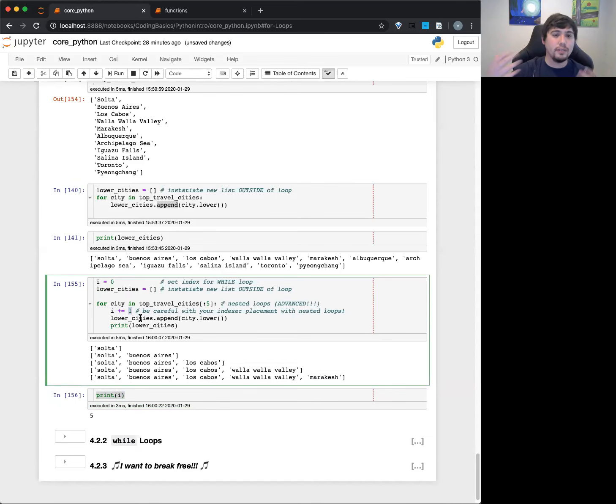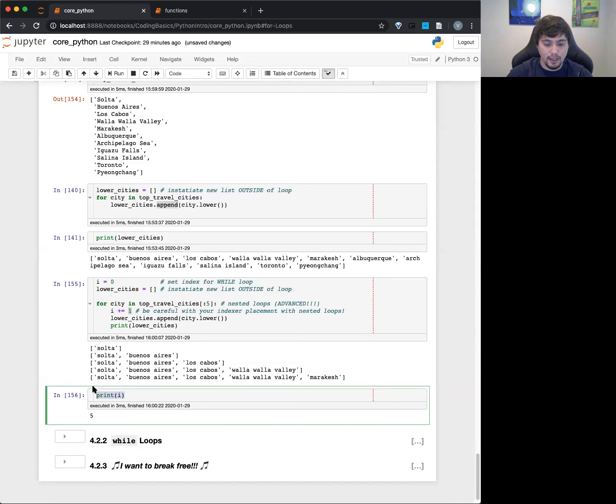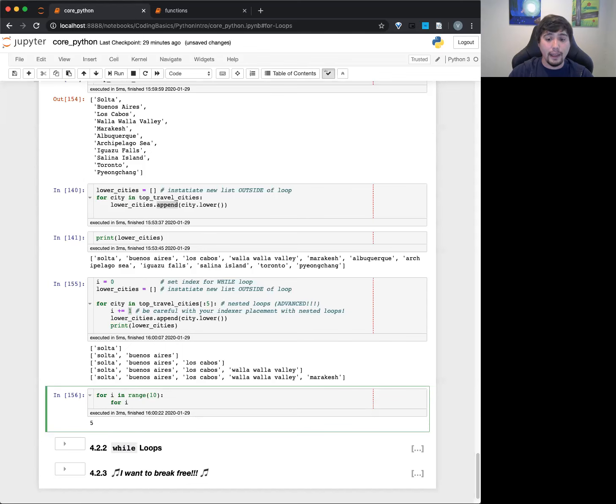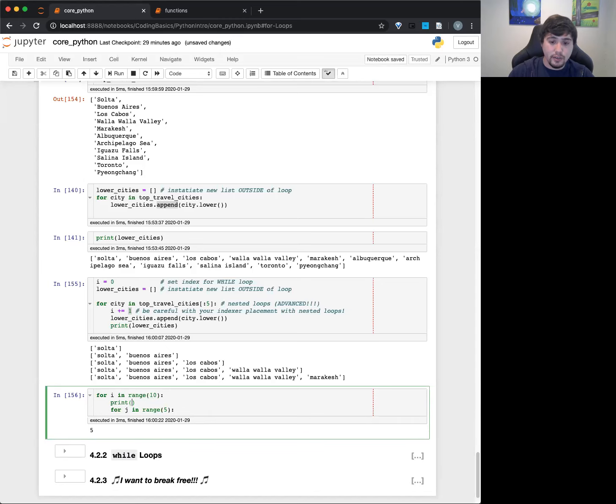You can even do nested for loops. So for loops within for loops and stuff like this. So you can think of it like for every loop that happens. If I, for example, did something like for i in range of 10, I think you guys feel pretty comfortable with this. This is gonna go through 0, 1, 2, 3, 4, all the way through 9. And then I can do for j in range of 5. So what's going to happen here is it's going to first pull out i from range of 10. The very first one's going to be 0. It's going to print out 0.